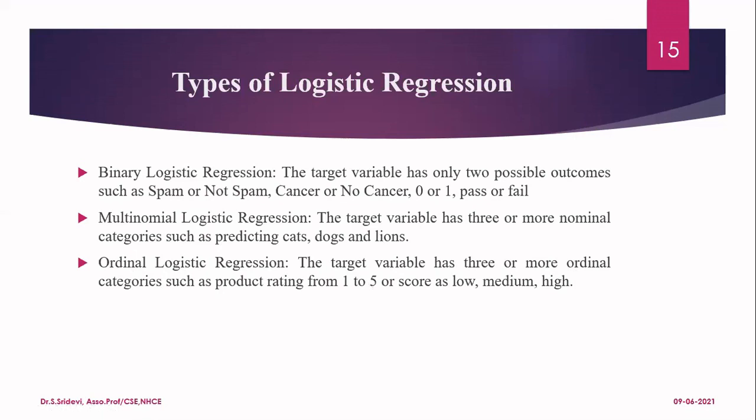So with respect to the class label, I can say what the ordering is among different class labels. You can even give the score as low, medium, or high. Or whenever you go for a product recommendation, when you give 5 stars, the meaning is the product is very good. When you give 1 star, the product is not that good. So for those types of problems, we can use ordinal logistic regression.